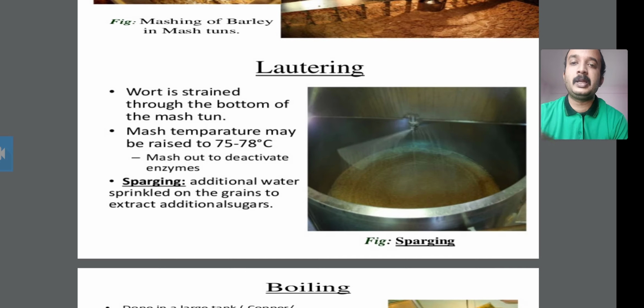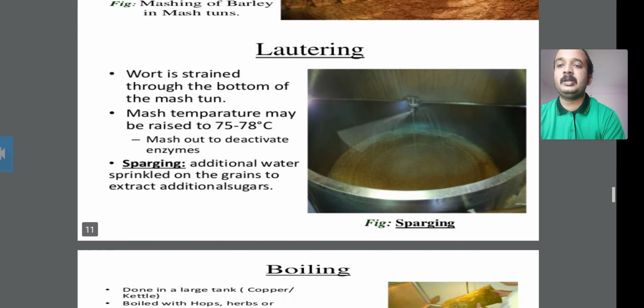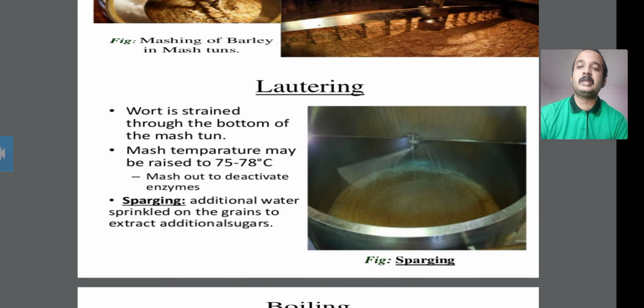The next process is lautering. In this lautering process, after the mashing process the wort is formed, and the wort is strained through the bottom of the mash tun. The mash temperature may be raised to 75 to 78 degrees Celsius.